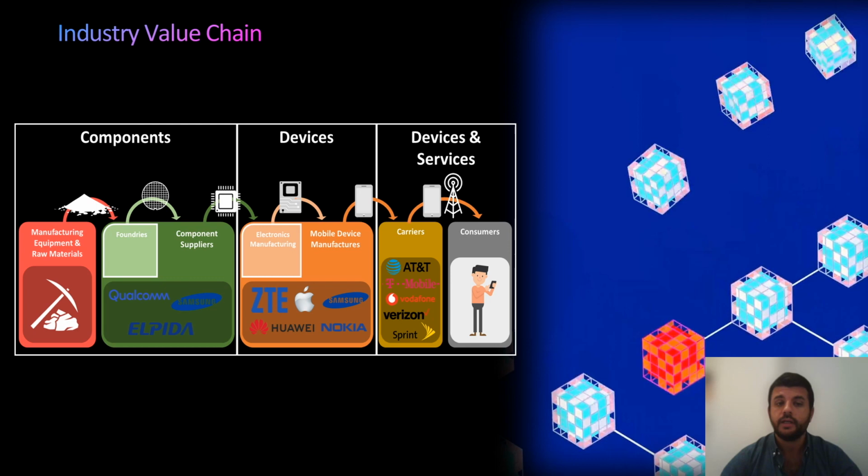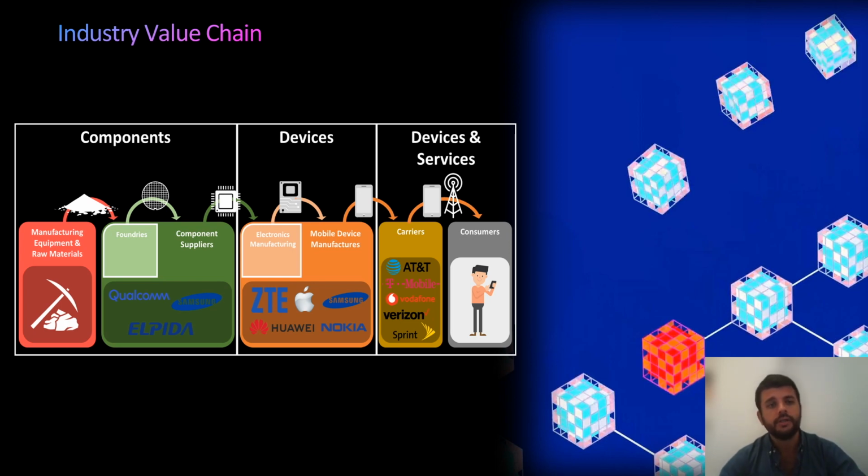First, the components, where raw materials are transformed into key components such as battery, system on a chip, or SoC as they call it, or memory cards. Second, the devices, where the companies research, develop, and assemble the smartphones.